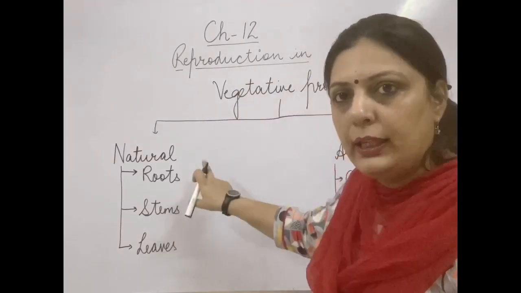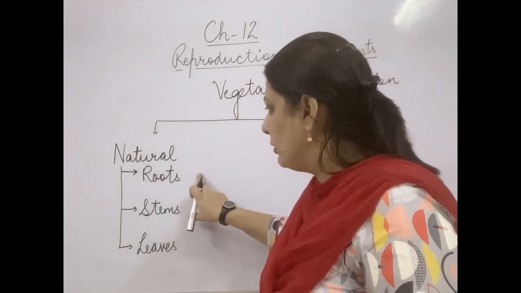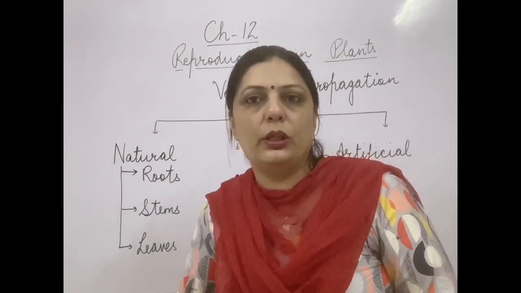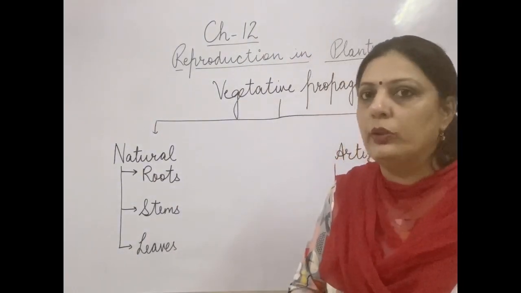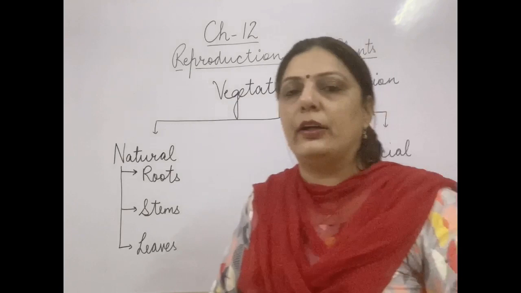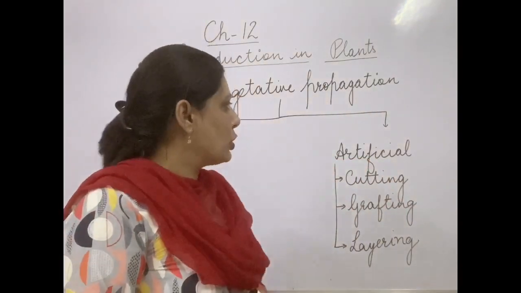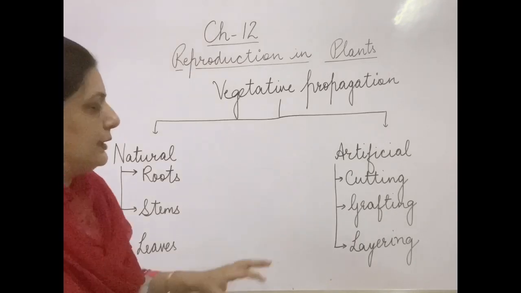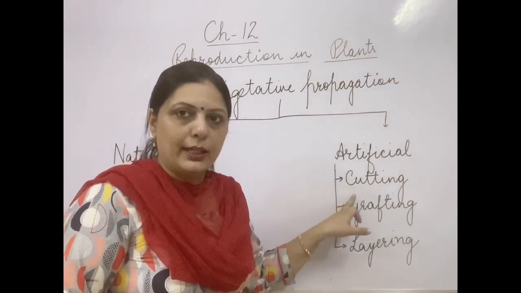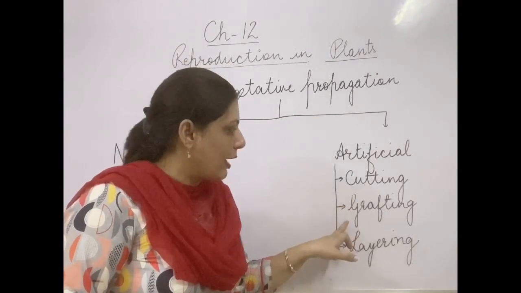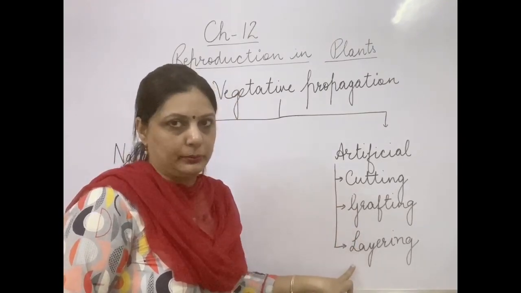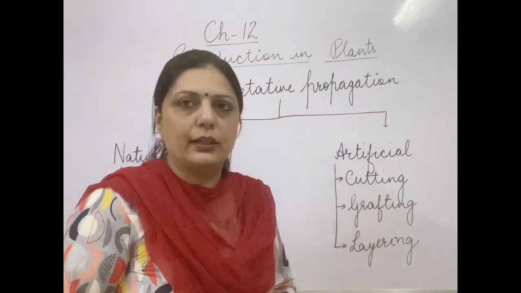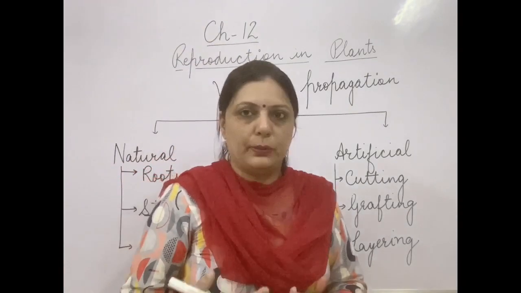So if any plant is growing by root, stem or leaves, it is considered as showing vegetative propagation, naturally. If we talk about artificial means, vegetative propagation is done by the cutting method, grafting method and layering. What are cutting, grafting and layering? I will explain this later.